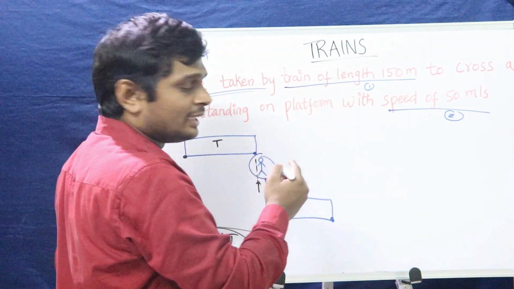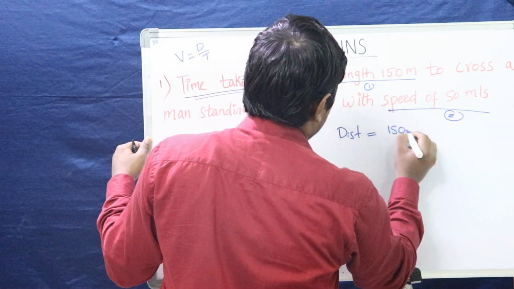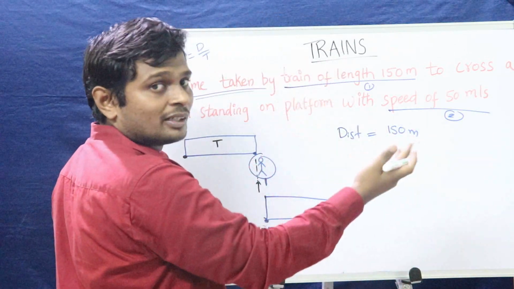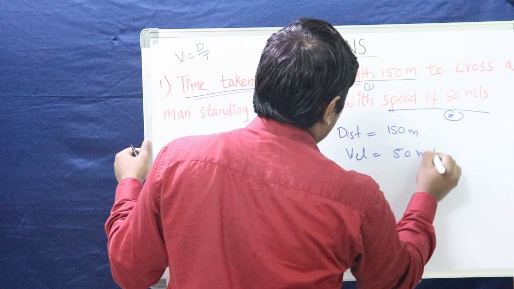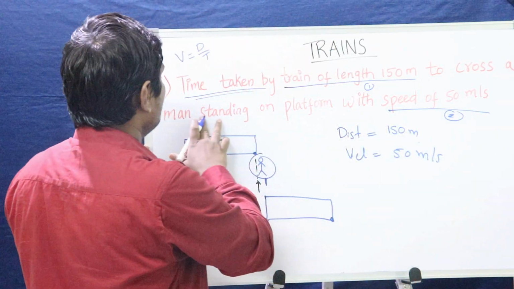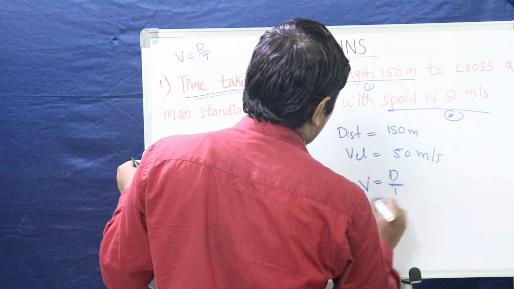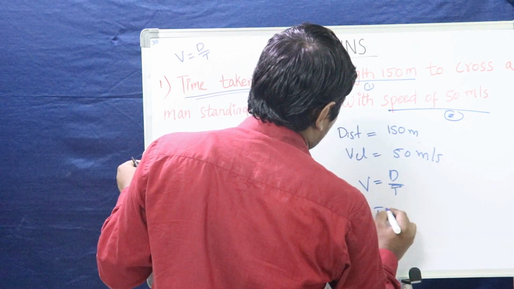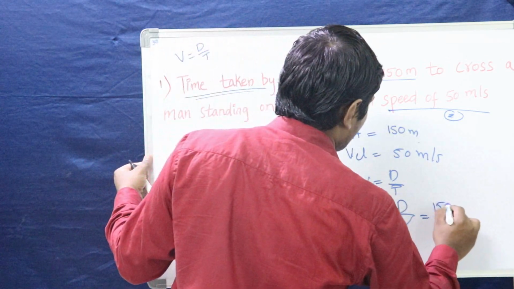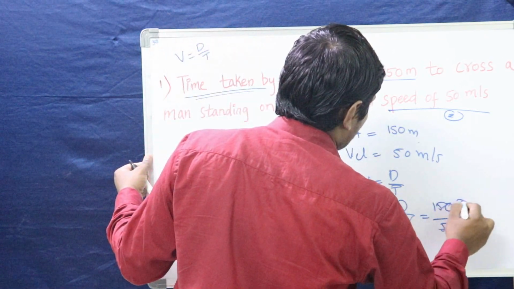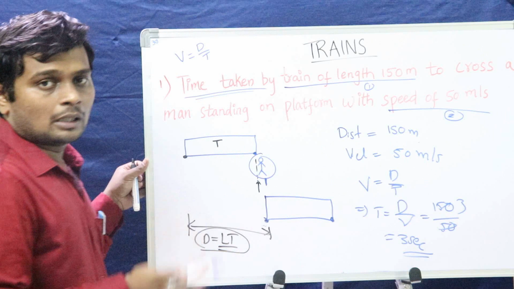We know the length of the train, right? The distance travelled by the train is 150 meters. That is the length of the train. And we know the velocity. Velocity is 50 meter per second. What we were asked to solve? Time taken to travel. We know this formula, right? Velocity is equal to distance travelled by time. So time is equal to distance by the velocity. We know the distance 150. We know the velocity 50. How much time will it take to cross a man? 3 seconds. I hope you understood the problem.